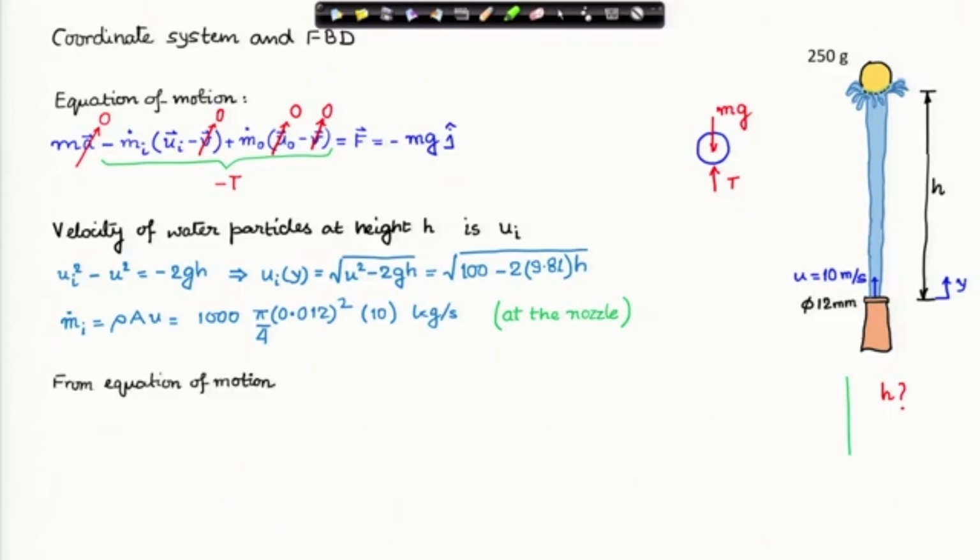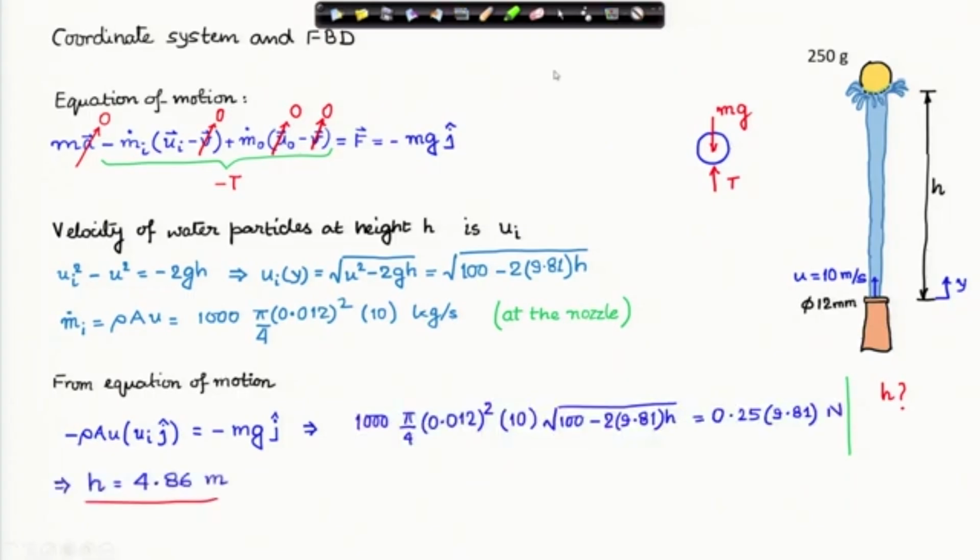Now I will plug all these values into the equation of motion, and I have a simplified equation, because I have m i dot as rho A u, which I have written here. The negative sign comes from our master equation, times u i, this magnitude u i times j cap, is equal to minus m g j cap.